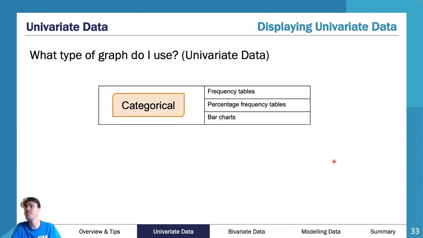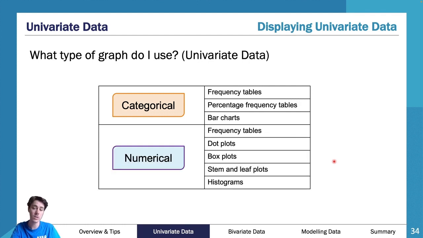More on this later. So let's start off with what type of graph do we use. So this is a really good little summary to go in the smaller side of the summary book. So a really good summary to say, all right, if I've got categorical numerical data, it's going to go in one of these three types of graphs or tables. Now, if I actually have numerical data, as you can see here, one of those 1, 2, 3, 4, 5 graphs or tables can be utilized to display numerical univariate data.